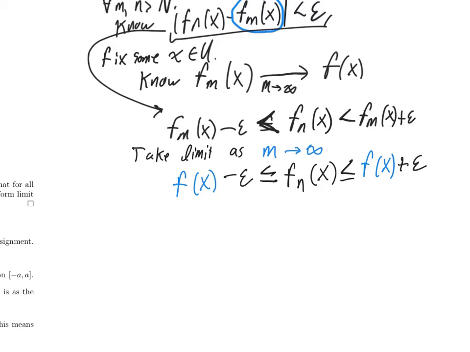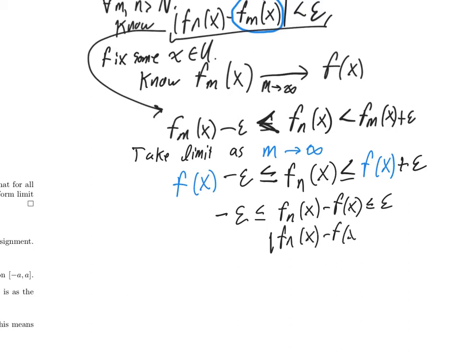So putting this all back together, I see minus epsilon is less than or equal to f sub n of x minus f of x, less than or equal to epsilon. So the absolute value of f sub n of x minus f of x is less than or equal to epsilon. That's not quite what I wanted though, right? I wanted a strictly less than epsilon right here.